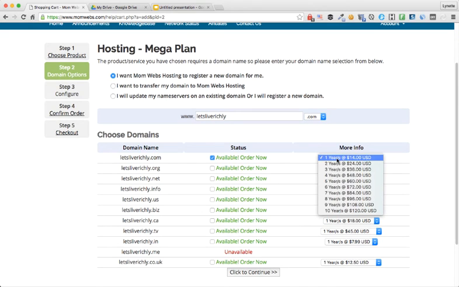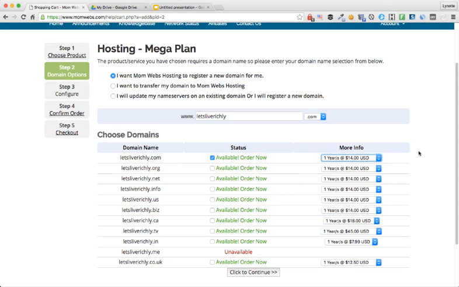Now, of course, you can choose to reserve the domain for more than a year. That would actually be advantageous. But for demo purposes, I'm going to keep it as 1 year for now and click continue.